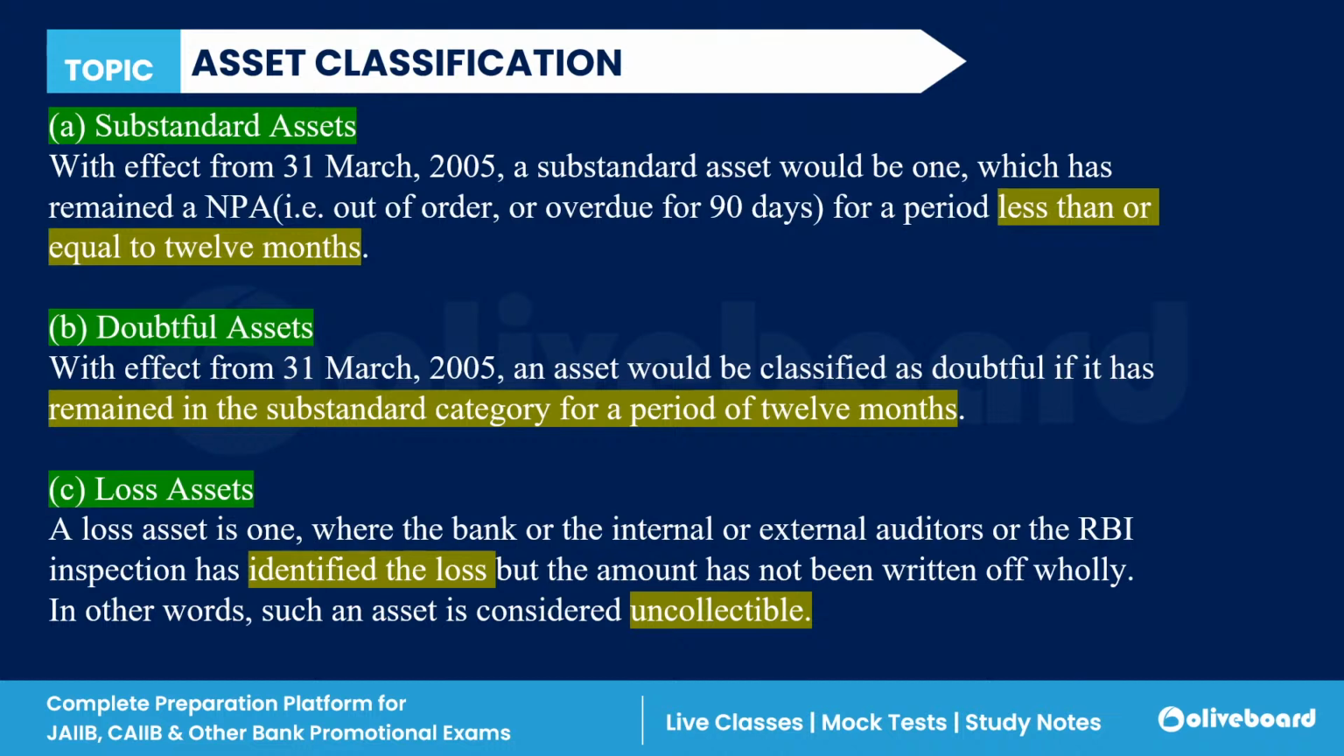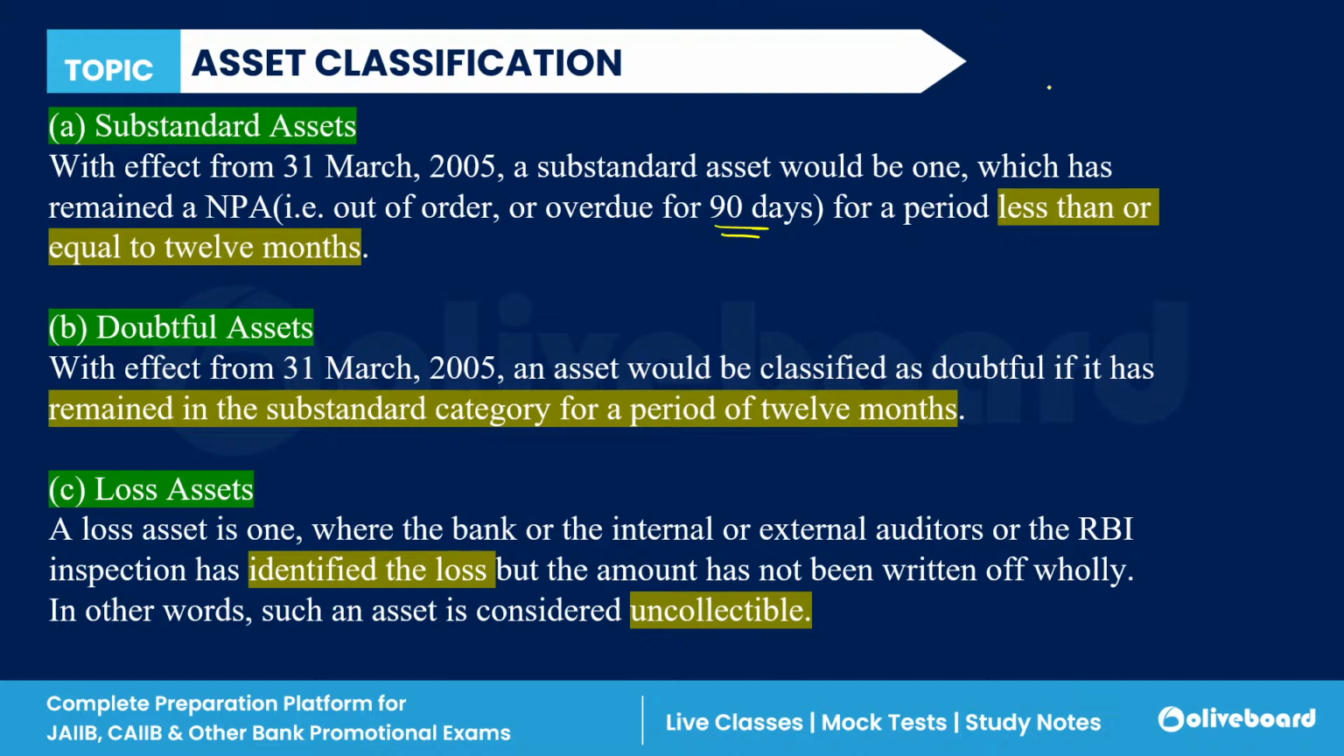Clear? When we are talking about the asset classification, assets are classified into three parts: substandard, doubtful, and loss assets, right? So what are substandard assets? When your amount is overdue for a period of more than 90 days, less than 1 year.